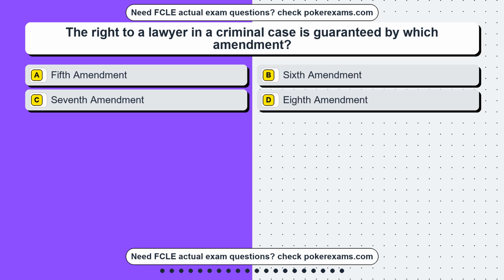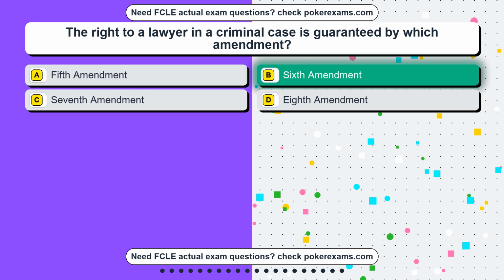Question 9. The right to a lawyer in a criminal case is guaranteed by which amendment? Option A, 5th Amendment. Option B, 6th Amendment. Option C, 7th Amendment. Option D, 8th Amendment. The correct answer is option B, 6th Amendment.